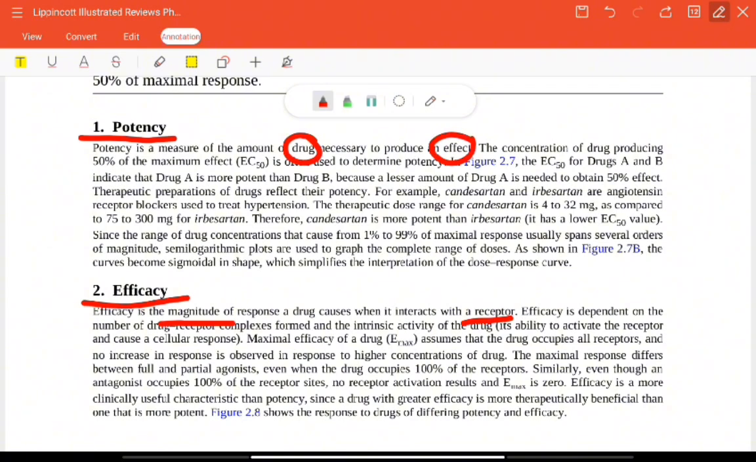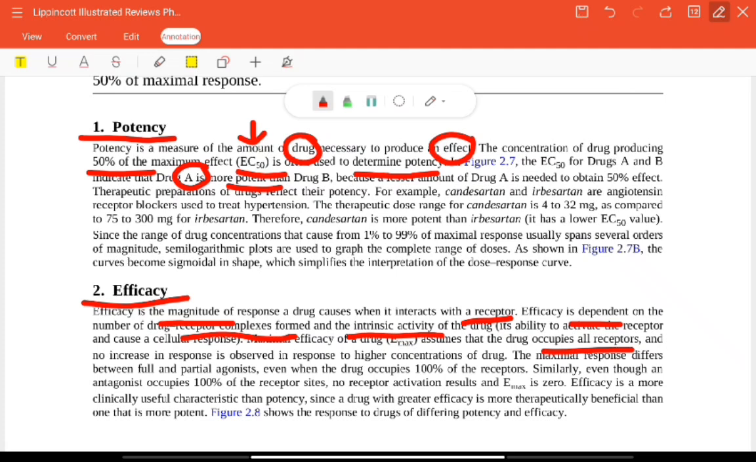Now potency: the concentration of the drug producing 50% response is the EC50, which determines the potency. We have seen drug A and B. A is more potent because in a smaller amount it produces the effect. Efficacy is dependent on the number of drug-receptor complexes formed and the intrinsic activity of the drug, its ability to activate the receptor. Now Emax is the maximum efficacy of a drug. It is reached when the drug occupies all the receptors, and even if we increase the dose, we cannot see any increase in effect or response.